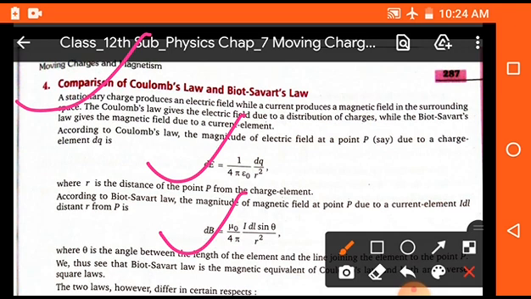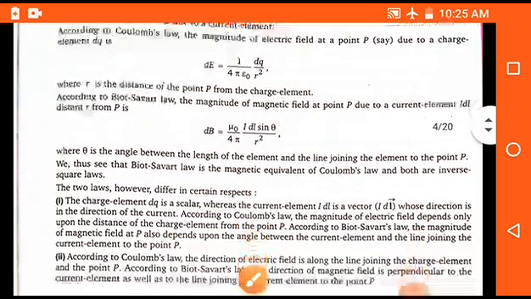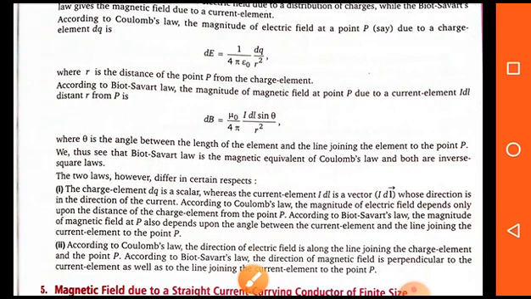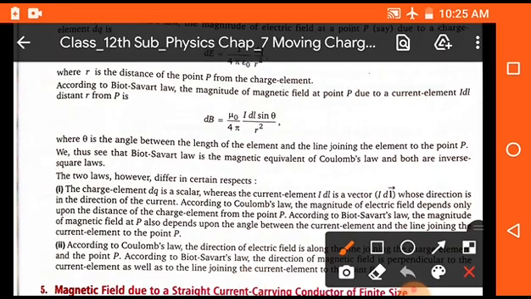In the same way, due to a small charge, the electric field will be dE is equal to 1 upon 4 pi epsilon naught, dq upon r square. These are two different forms and different equations, and on comparing we see that both are almost the same, but their reasons and their values are different.